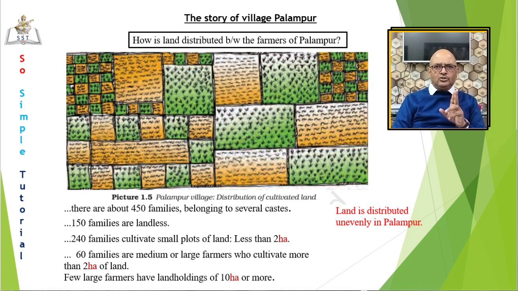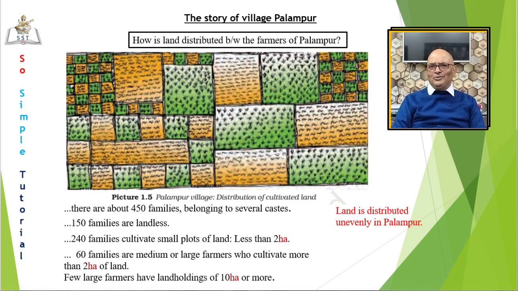This land size is too small. Cultivation of such plots does not bring adequate income to the farmer's family. Look at this picture on the screen. We can see the large number of small plots scattered around the village.